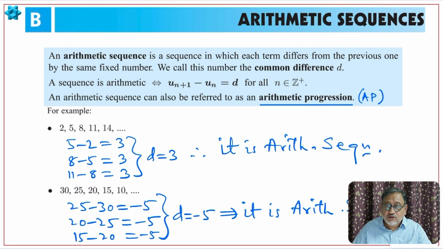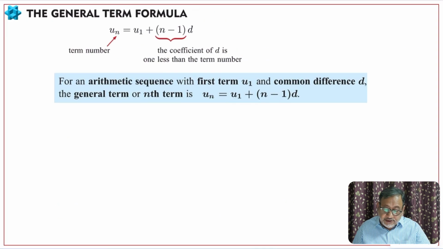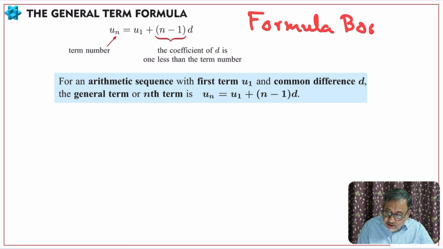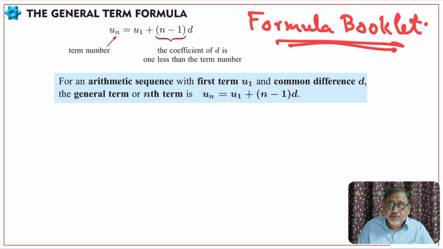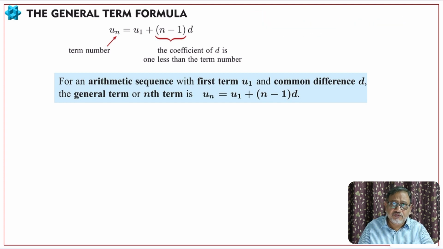Okay, this was also easy. So I hope you understood this, right? Let us see the next page. Here the general formula for the nth term is given. This is also given in the formula booklet, so no need to memorize it. But I expect that you know these formulas, because if you refer to the formula booklet for every simple thing, time may not be sufficient for you. So you should save the time also.